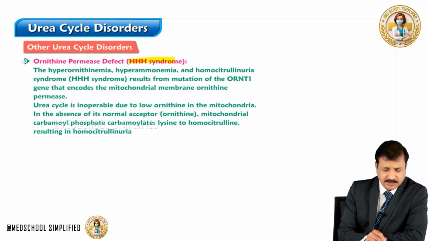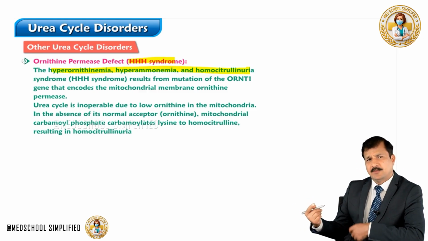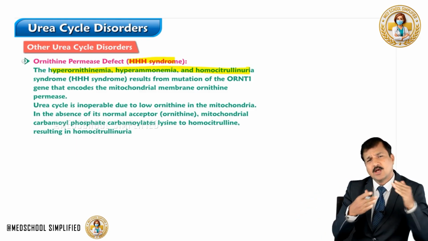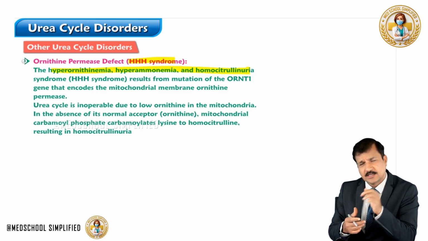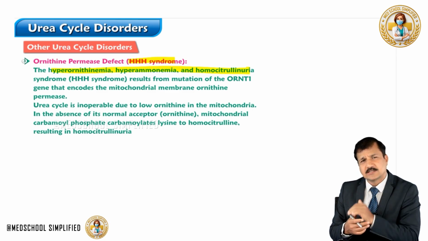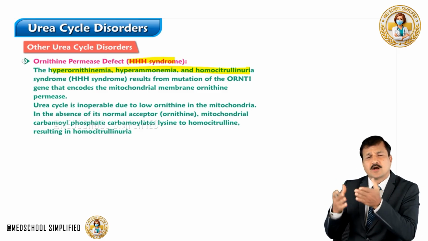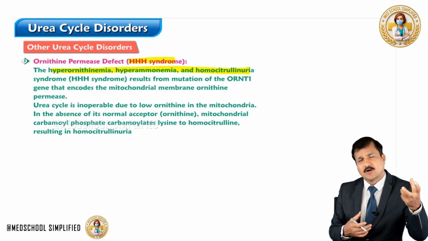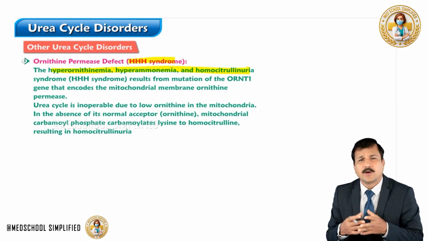Next is what is also referred to as HHH syndrome. Why? Because there are 3 H's here. The first is hyperornithinemia, because ornithine permease is the one that allows ornithine from the cytoplasm to go into the matrix of mitochondria while citrulline is moving out. It's an antiporter system, which I said in the previous slide. If the gene coding for ornithine permease is defective, that antiporter system does not work properly. So ornithine levels will be increased in the cytoplasm, and on the other side, carbamoyl phosphate does not get ornithine in the mitochondria to combine and make citrulline.